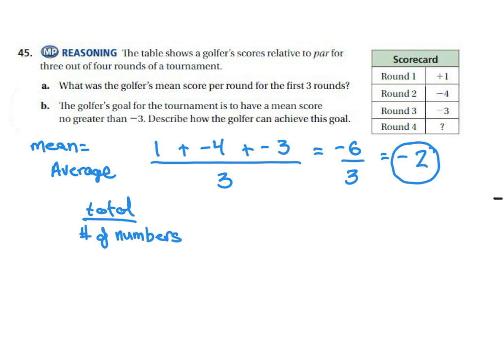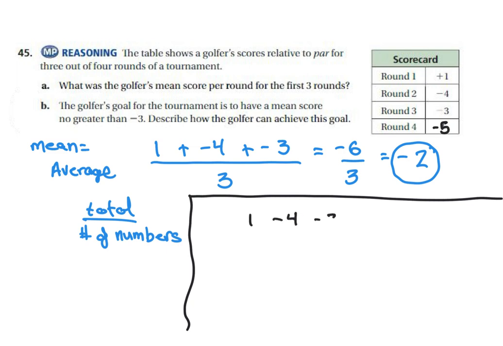So this becomes a little bit of a guess and check where we can just pick scores for round 4, find the average, and figure out what their score would need to be in order to get an average of -3 or lower. So let's just take, for example, -5. Let's put -5 in there. So now we have 1, -4, -3, -5. Those are the total numbers for each round, and there were now 4 rounds, so we're going to divide by 4. So we have 1 minus 4 is negative 3, minus 3 is negative 6, minus 5 is negative 11, negative 11 fourths.